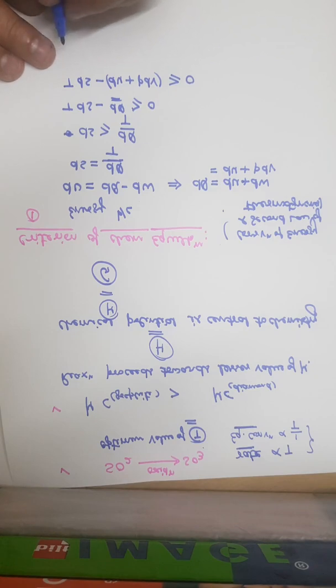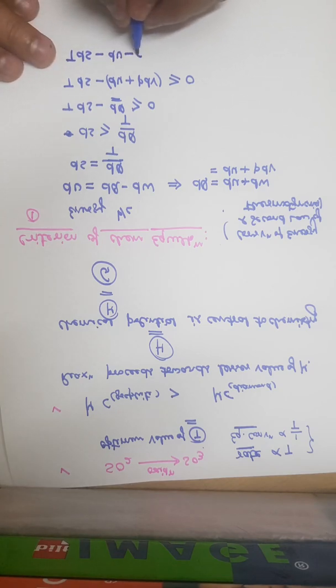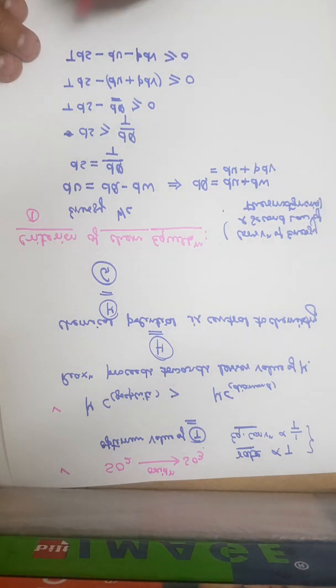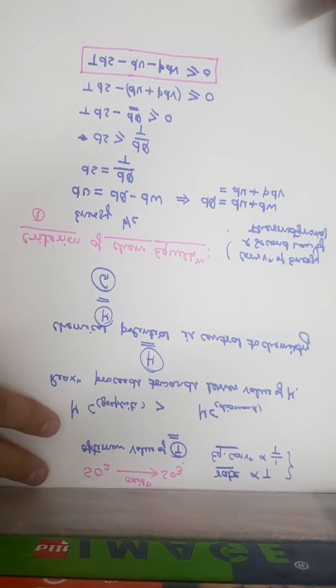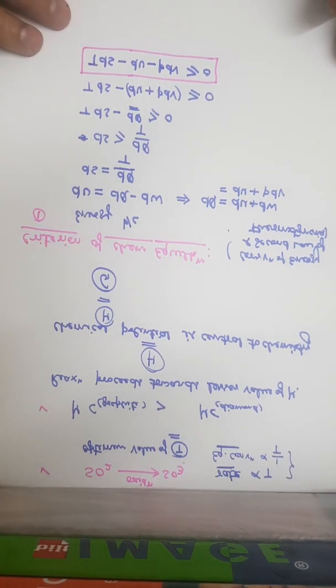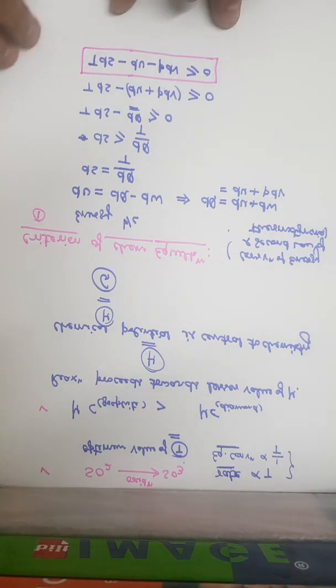Or TdS minus dU minus PdV is greater than or equal to 0. So this particular equation is very much important. Now let us see the interpretation of this equation.